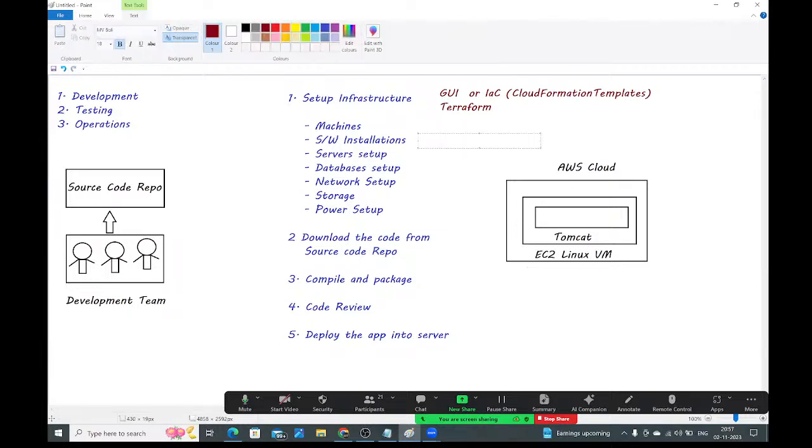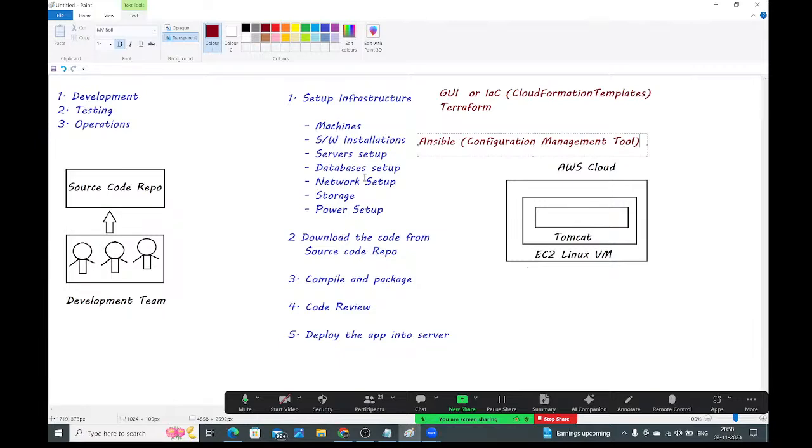For installing the software and all, we use Ansible as the configuration management tool. Perfect. Okay, fine, guys. To create the infrastructure, we are using Terraform. To install and configure the packages, we are going to use Ansible, guys.